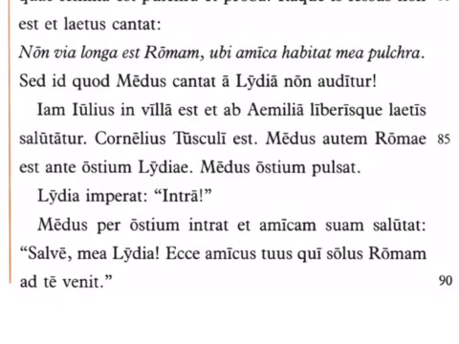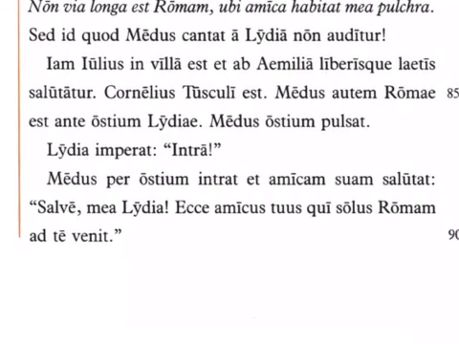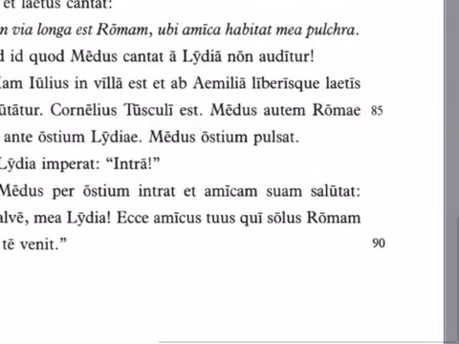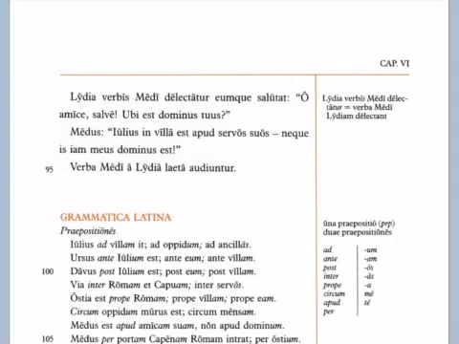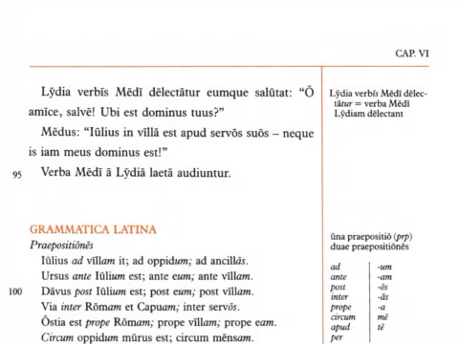Now, maybe she's expecting Medus or whatever. Maybe she recognizes his knock. They've got a secret knock or something. But she says enter. Medus per ostium intrat. Medus enters in through the door. Et amicam suam salutat. And greets his girlfriend. Salve mea Lydia, ecce amicus tuus, qui solus Romam ad te venit. He says, hello, my Lydia. Look, your boyfriend, who alone, in other words, by himself, is coming to Rome to you.